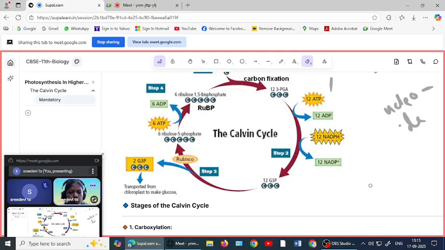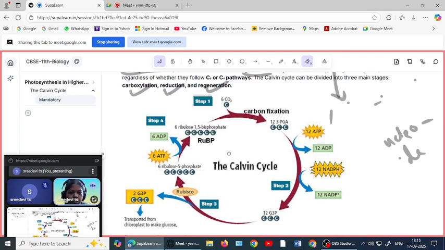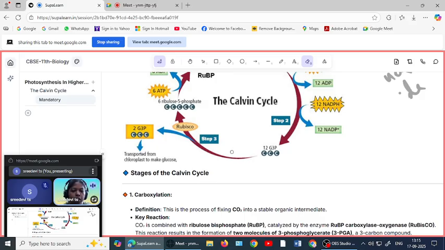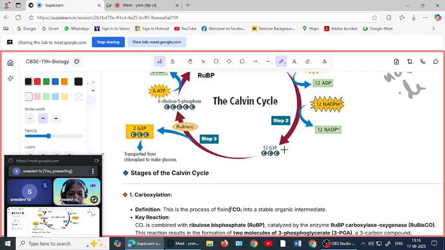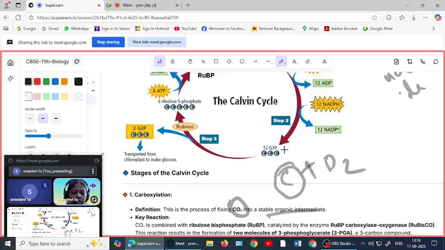Okay, so the first step is carboxylation. What is carboxylation? This is the fixing process of carbon dioxide, the fixing of carbon dioxide into a stable organic intermediate, because carbon dioxide means carbon plus oxygen. This carbon should be fixed for the production of glucose. So this carbon dioxide is fixed.